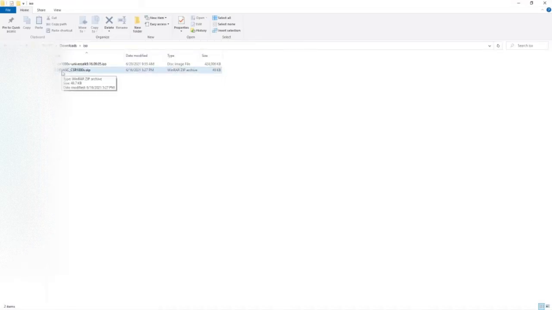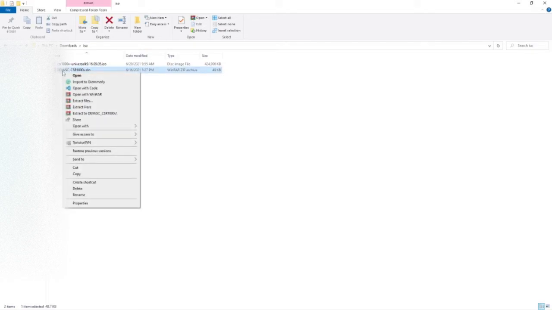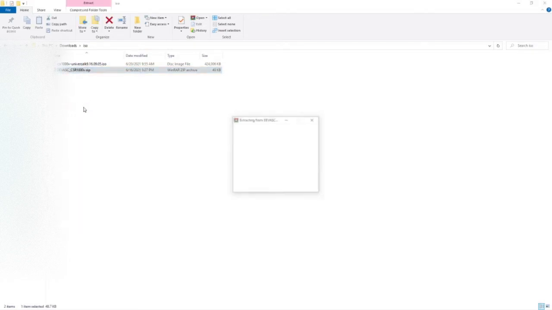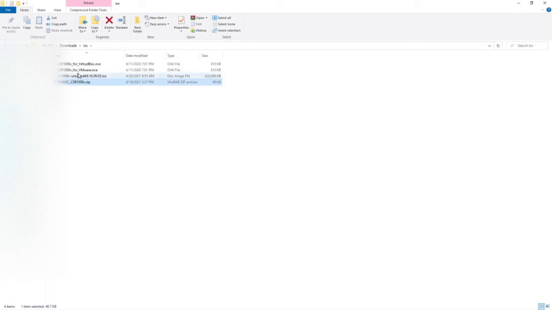I already downloaded it, and now let's extract here, and we have now two OVA files, one of them for VirtualBox and the second one for VMware. I'm going to use VirtualBox, this one.